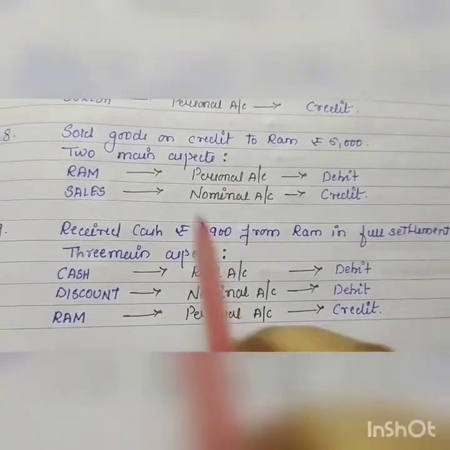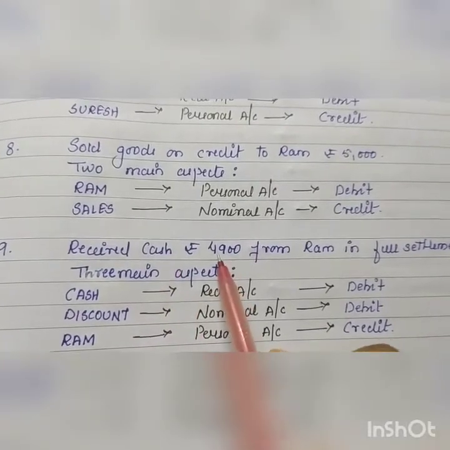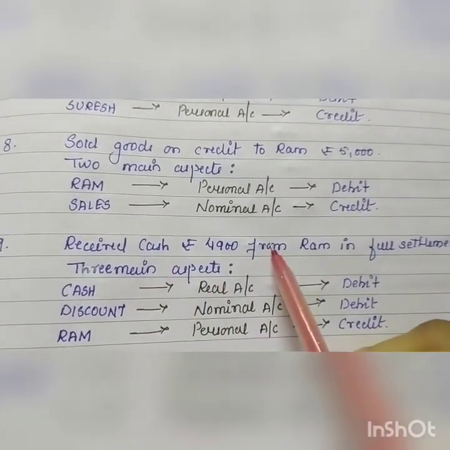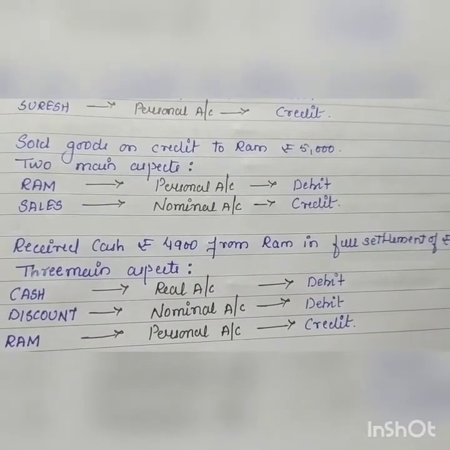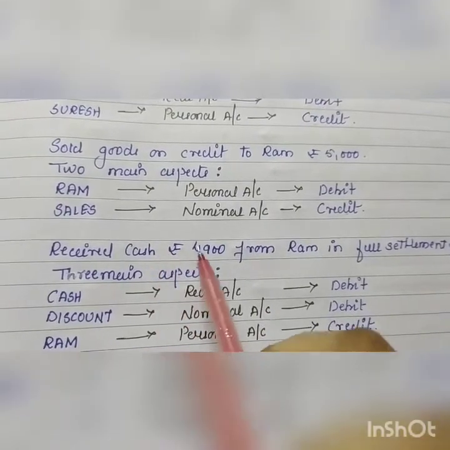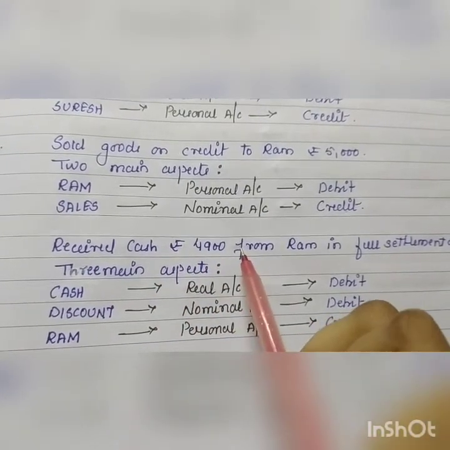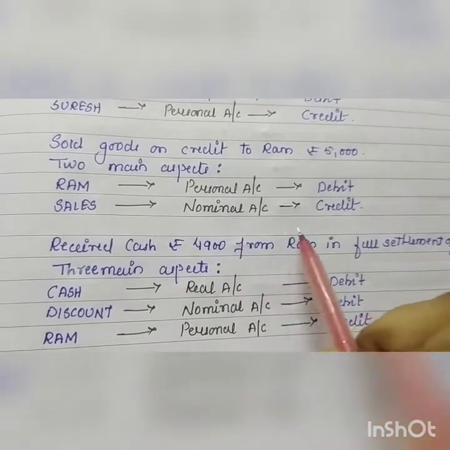Next, see, this is a tricky one. Received cash rupees 4,900 from Ram in full settlement of rupees 5,000. 5,000 receive करना था, but actually we are receiving 4,900. मतलब हम 100 rupees का क्या दे रहे हैं राम को? Discount दे रहे हैं.